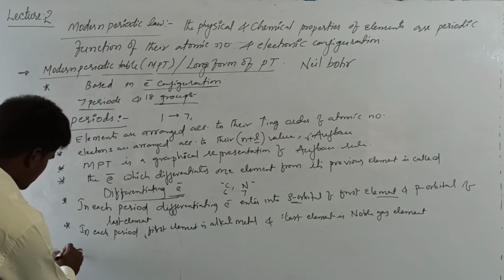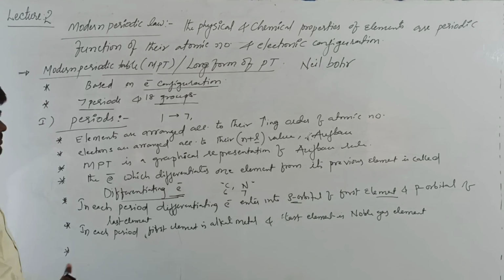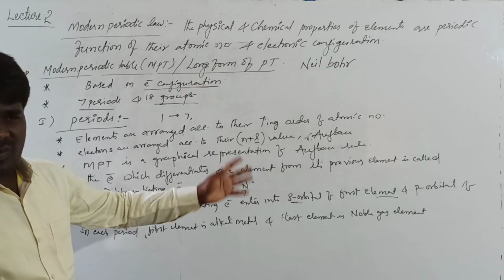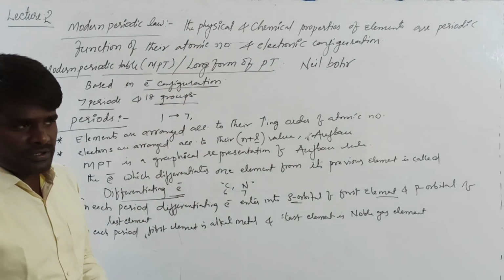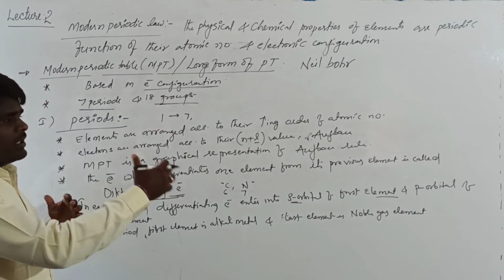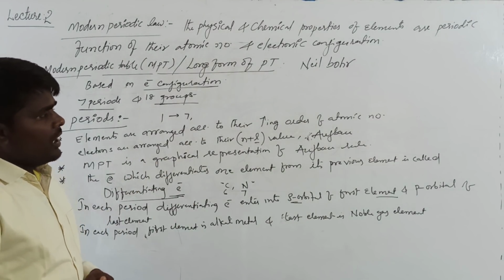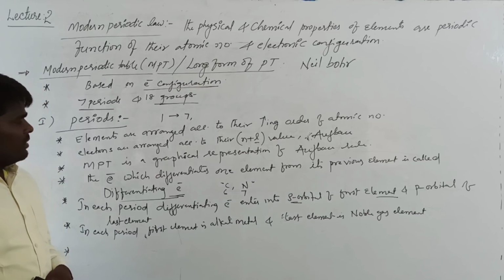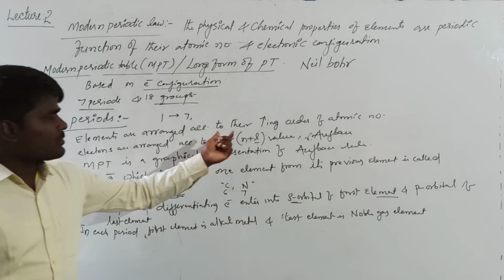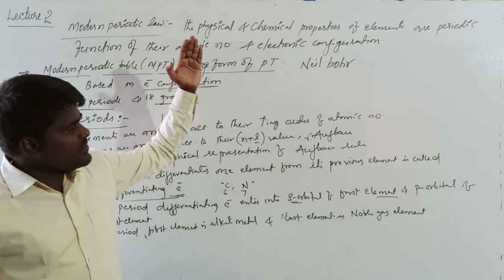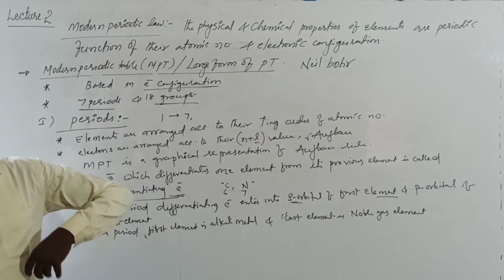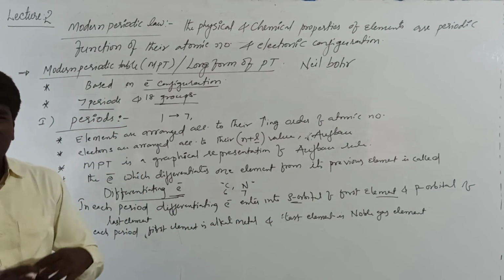Now, these are some important points regarding the periods. Generally, the advantage of the periodic table is that all the elements which are falling in one line will have similar properties. Why do they have similar properties? This is called periodicity of the properties. The actual criterion of arranging elements is electronic configuration. All the elements which are falling in one line will have similar valency electronic configuration, and so they will exhibit similar properties.